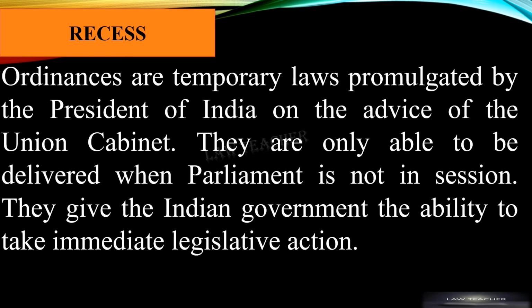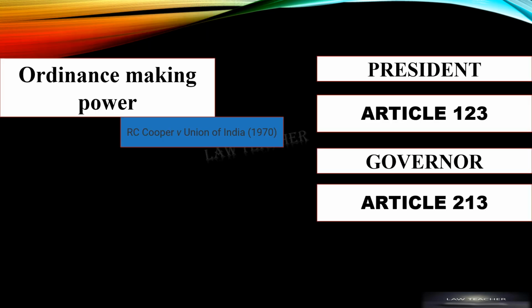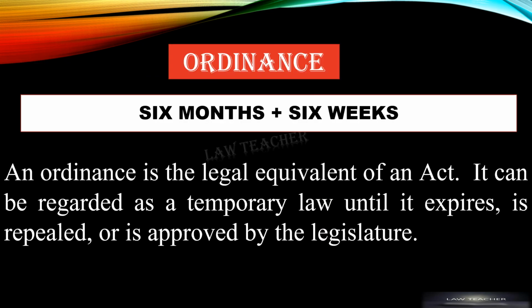Ordinances are temporary laws promulgated by the President of India on the advice of the Union Cabinet. They can only be issued when Parliament is not in session. They give the Indian government the ability to take immediate legislative action. When the Union's legislature is not in session and there is a need to pass legislation in an emergency, in such cases, the government refers a proposal to the President or Governor who must approve it before it can become an ordinance. An ordinance is the legal equivalent of an act.